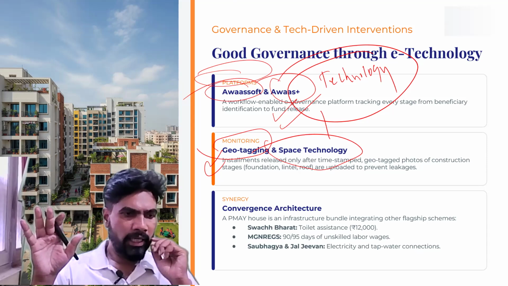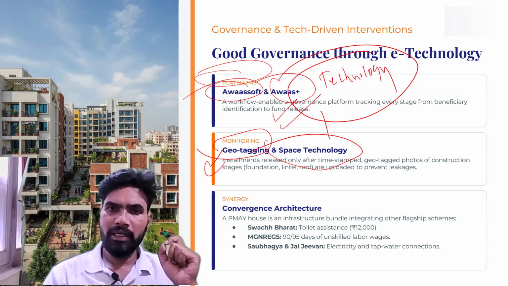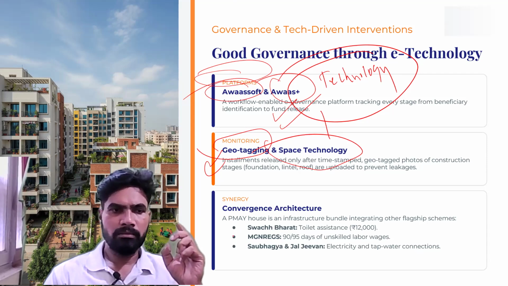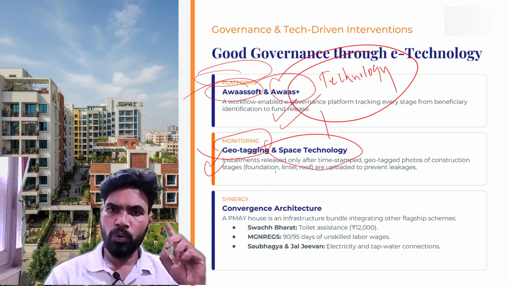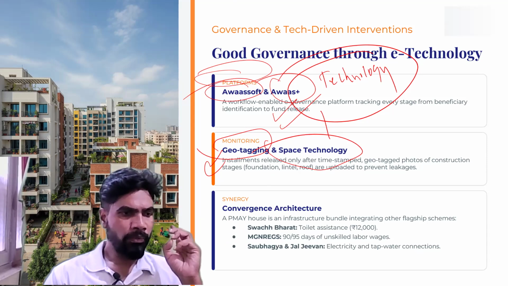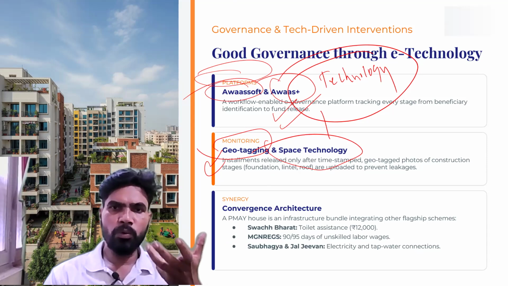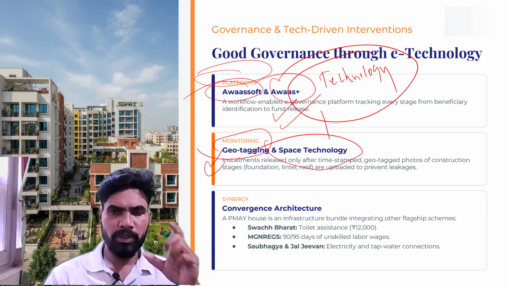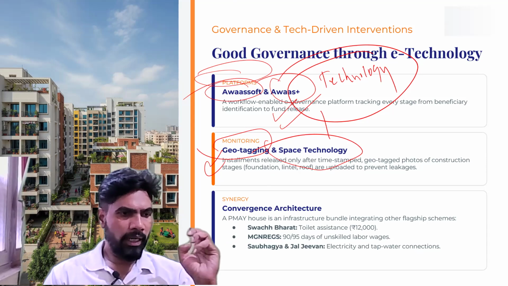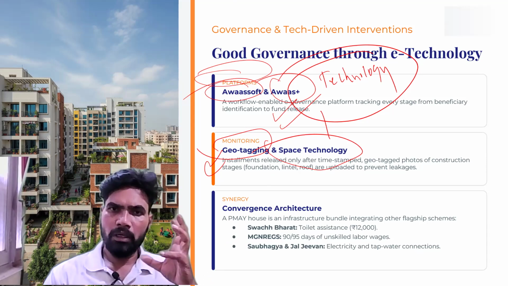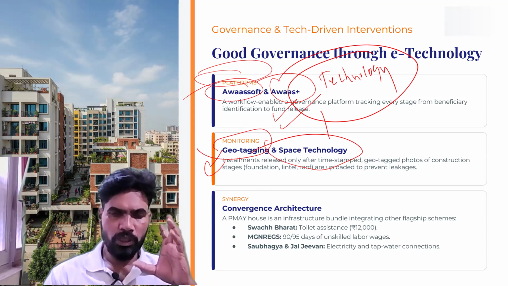So to prevent the leakages and to eliminate ghost beneficiaries also, these two things, geotagging and space technology, are helping us a lot. Installments, we are monitoring through the satellite.